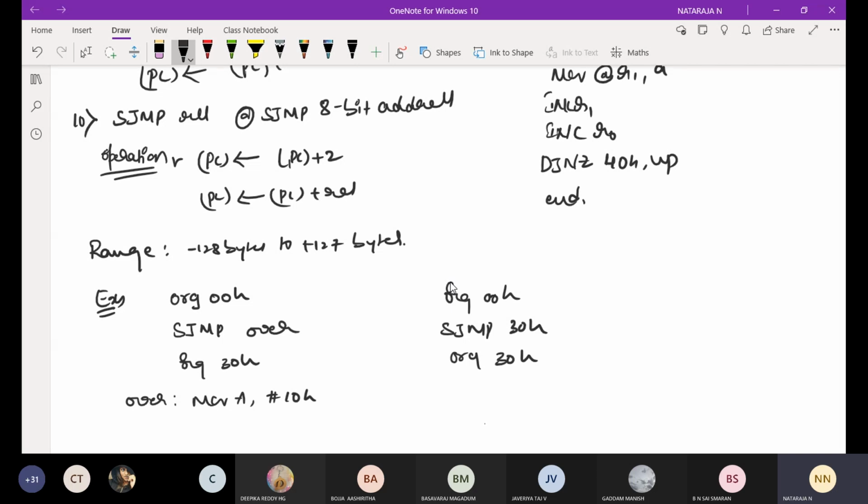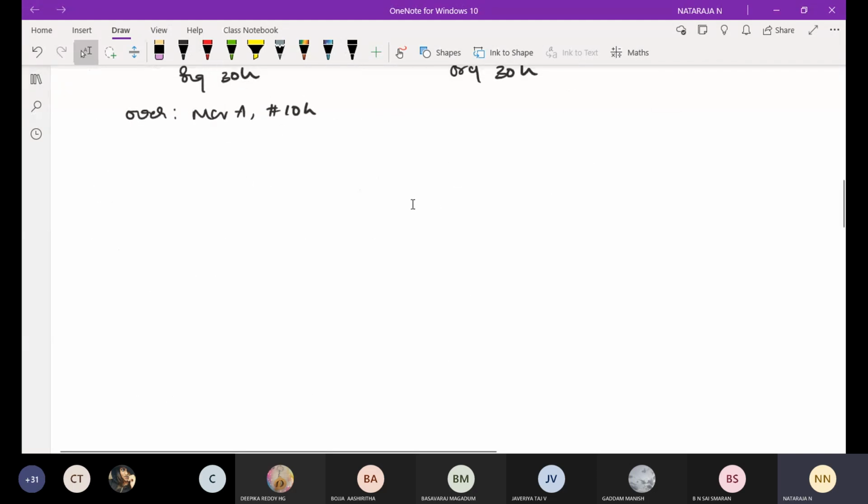There are no specific programs for this. While discussing the programs, we are going to discuss the jump. Next instruction, LJMP, 16-bit address. LJMP means it's a long jump. It is with respect to a 16-bit address.